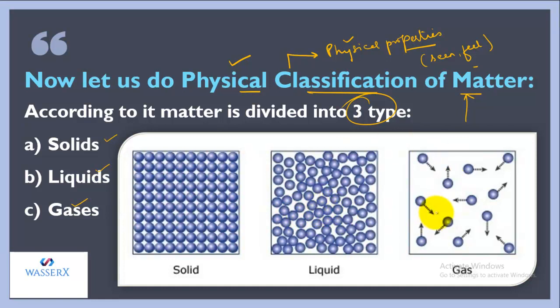Now let's move on to gas. In gas, we have seen that the molecules are quite far from each other and the space between them is huge. That is, there is a lot of space between the particles of the gas. So this arrangement gives rise to different properties of these states, that is, solid, liquid and gas.